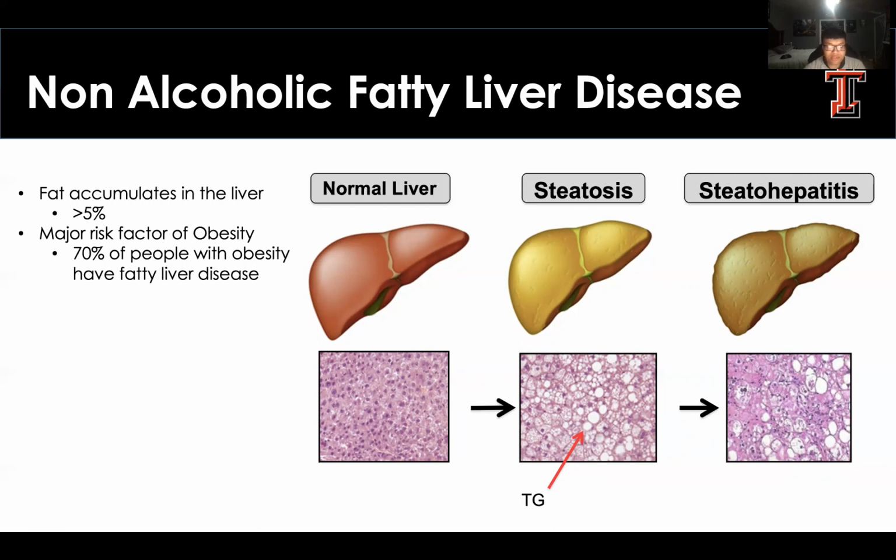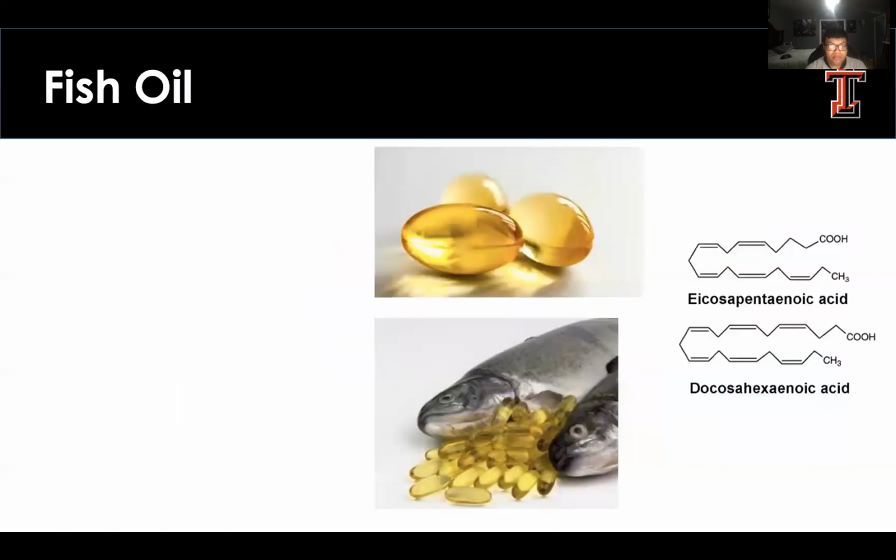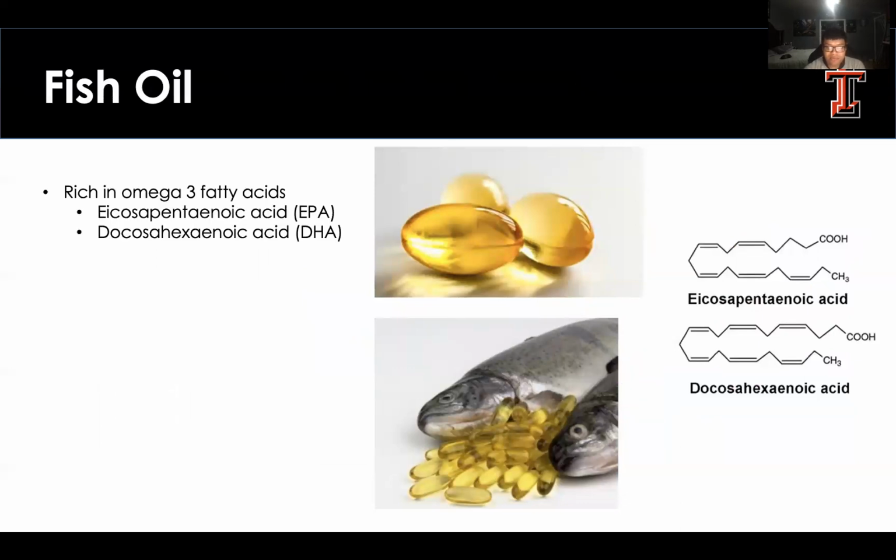Liver steatosis is treatable before the levels of liver damage become too great, and some treatments for steatosis include lifestyle, including diet and exercise, drugs that reduce fatty liver, or dietary supplementation with things like fish oil. The reason fish oil is so effective is because it's rich in omega-3 fatty acids, one of which being eicosapentaenoic acid, or EPA.